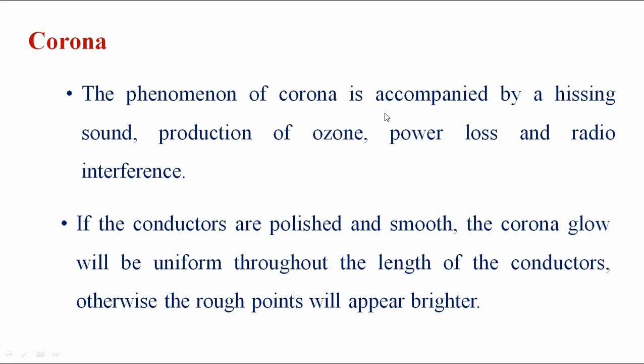Smooth or polished conductor. And the effects of corona. Once corona takes place, what are the major effects? The primary thing is corrosion due to the ozone formation. It produces ozone, that is the corrosion. Once corrosion takes place in the overhead transmission line, the voltage drop is more.